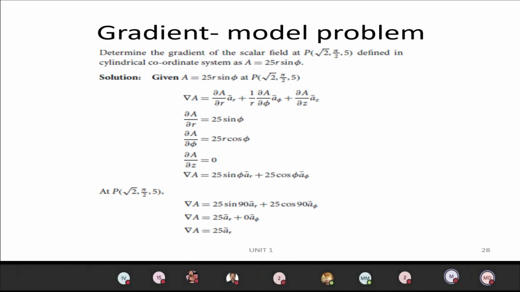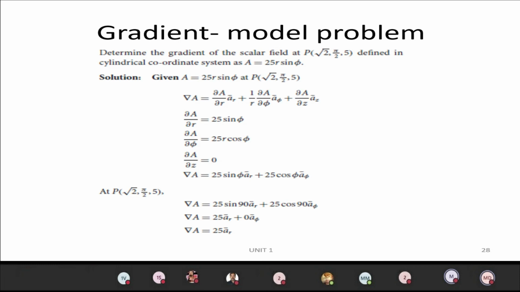And we have a model problem related to the gradient here. Determine the gradient of the scalar field defined in the cylindrical coordinate system, A equal to 25 r sin phi, or 25 rho sin phi. Some books represent it as rho, some as r, so don't worry about that. For the cylindrical problem, what is the del A value? Dou A by dou r into ar plus 1 by r dou A by dou phi into a phi plus dou A by dou z into az.